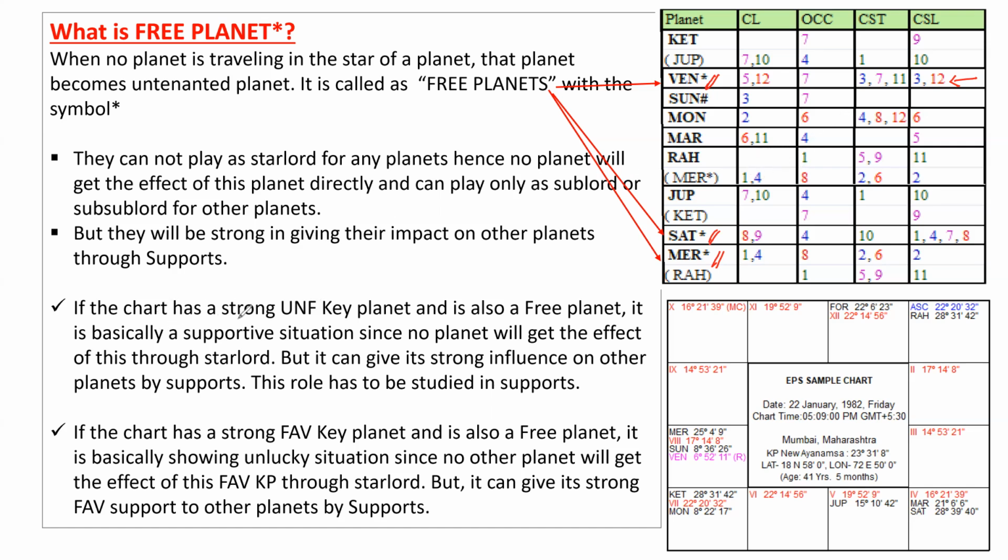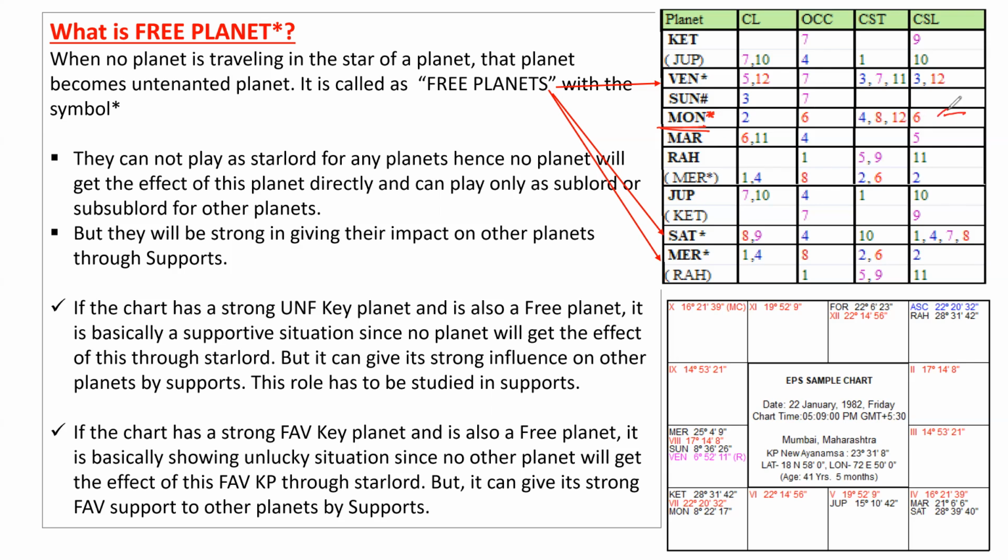Suppose the chart has got a strong unfavorable key planet, but it's a free planet. For example, here you can see for the event of marriage, let us take Moon. Moon is not a free planet. Imagine if it is a free planet, with no planet in the nakshatra of Moon. For our study purpose, let me take Moon as a free planet. The Moon is signifying 2, 6, 4, 8, 12, and 6 cuspal sublord.